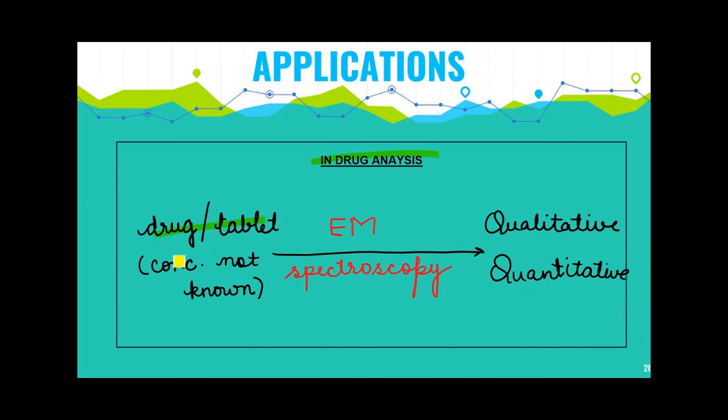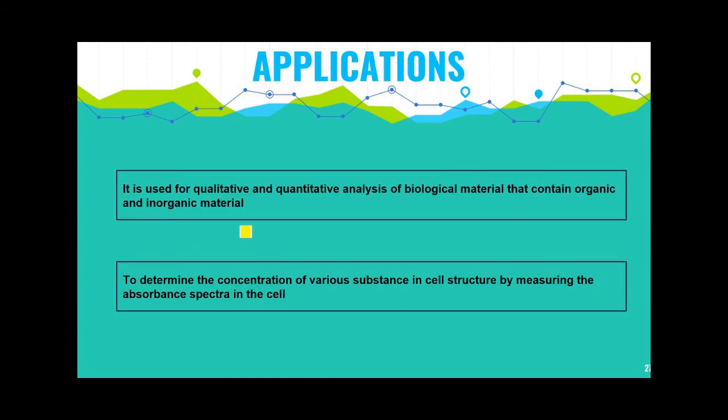If we have a drug or a tablet whose concentration is not known, then through UV spectroscopy we can qualitatively and quantitatively detect the concentration of the given drug or tablet. As I mentioned in the previous slide, it is also used for qualitative and quantitative analysis of biological material that contains organic and inorganic material.